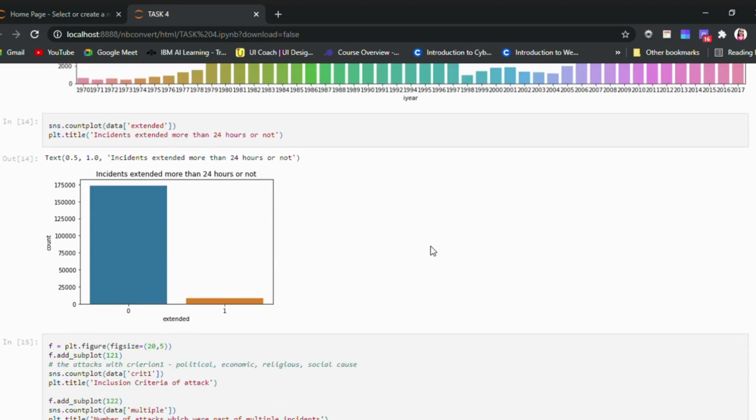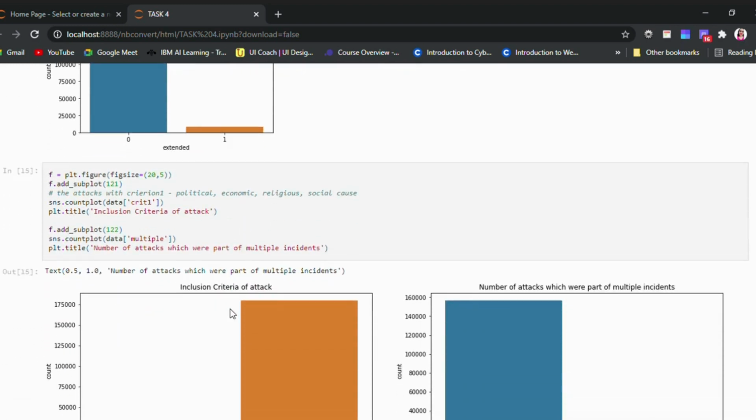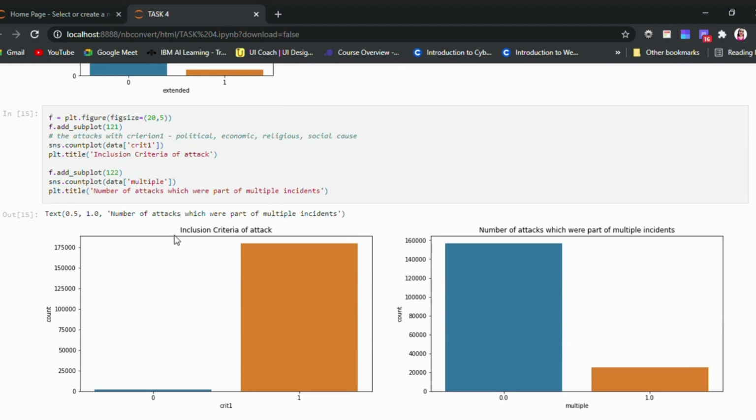Now, did incidents extend more than 24 hours or not? Looking at the graph, we can conclude that most probably they did not extend more than 24 hours, but in rare cases we can find that they did. Continuing with the inclusion criteria of the attack, that is 1, we can say the inclusion criteria is at its max point for the attack.